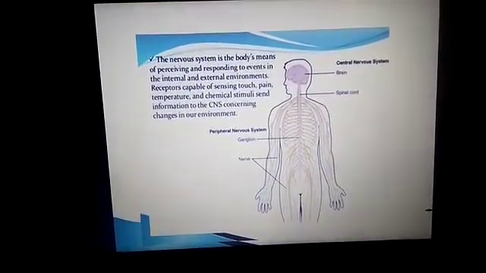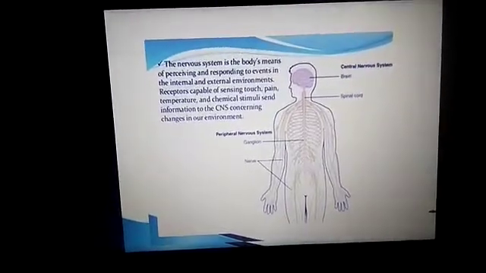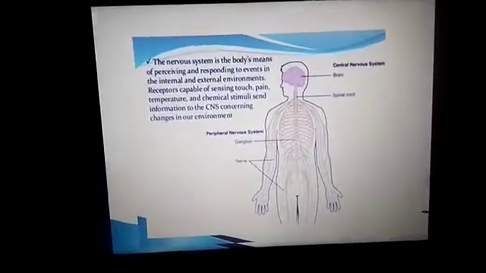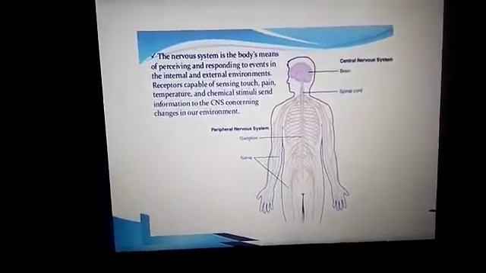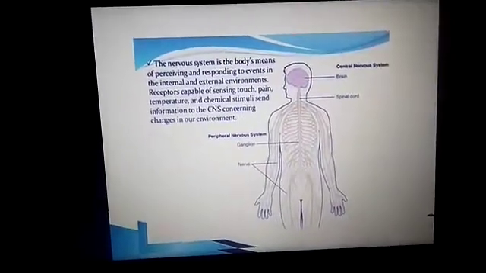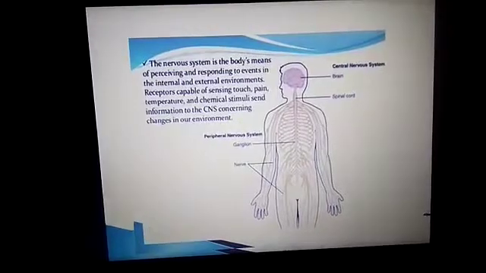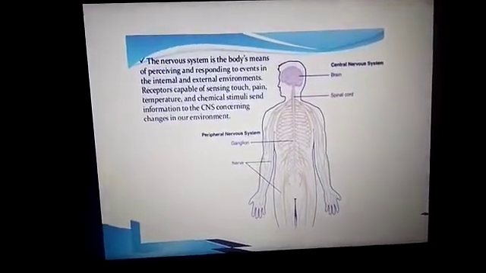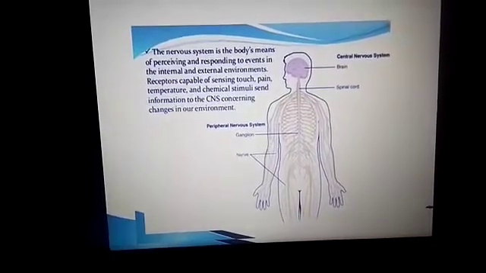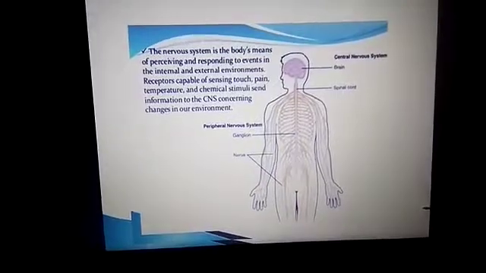Why? Because you can sense that it is hot. If somebody pierces you, hits you or kicks you, what happens? You will feel the pain, and immediately you will react. So who is responding here? The nervous system. So the nervous system is responding to the events that happen in the internal and external environment.